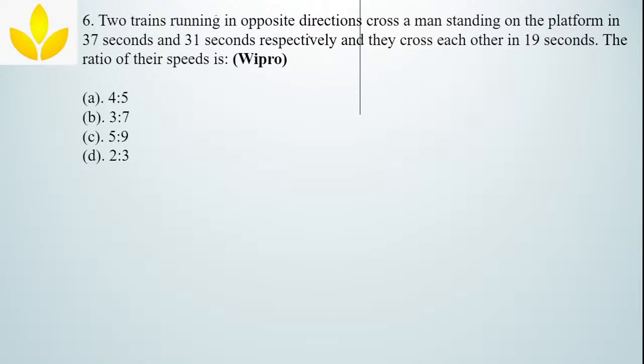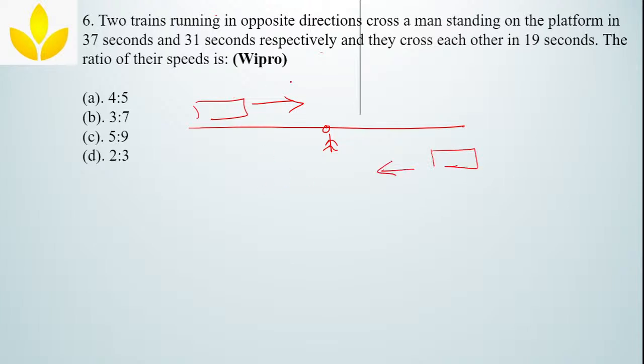Two trains running in opposite directions cross a man standing on the platform in 37 seconds and 31 seconds respectively. So what they are saying, there are two trains. There is a man standing in the platform. There is one train which is moving here and another train which is moving in the opposite direction. And one train is taking 37 seconds to cross this man. Another train is taking 31 seconds to cross this man, and they cross each other, and to cross each other